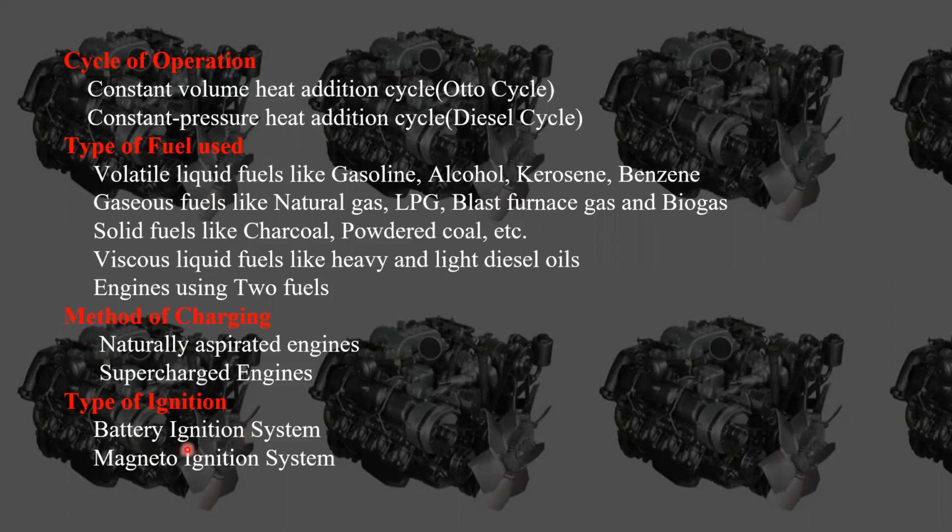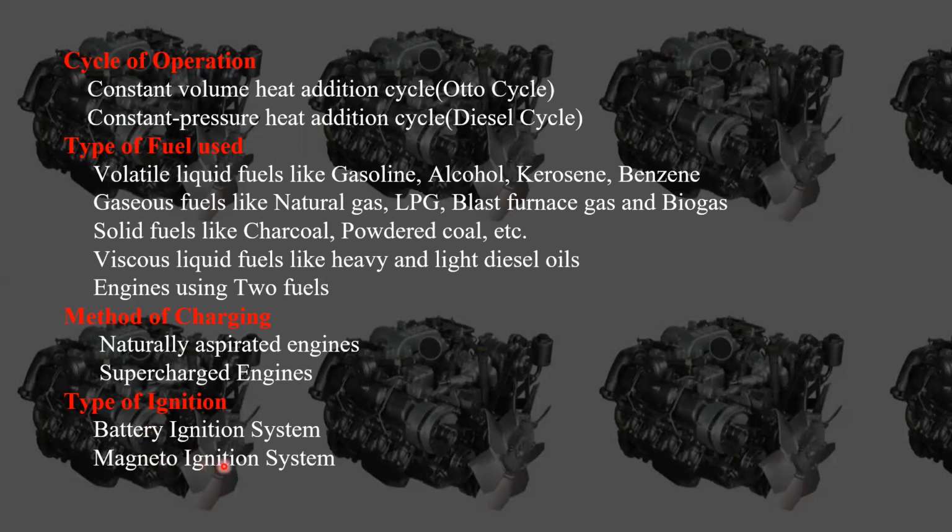In case of SI engines, we are going to have a spark plug. To generate a spark, we need a certain medium. Automatically it can't generate, depending upon the engine running, so we need to use some power. To generate that power, we are going to use some primary source of energy, which may be either a battery or a magneto. Here the primary source of generating energy is the battery. With the help of the battery, we are going to produce a spark between the electrodes of the spark plug.